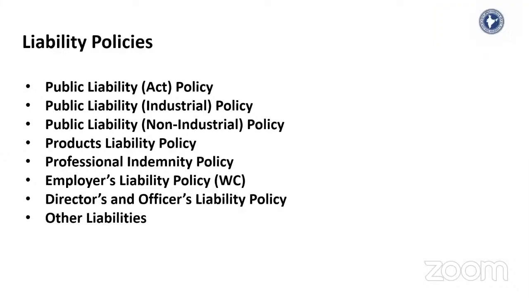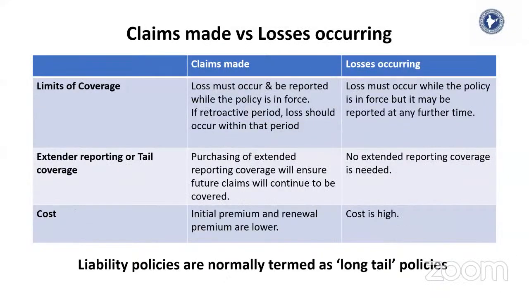Excuse me, sir. Can you explain claims extended reporting or tail coverage with an example? Claims made basis, I have already told you, if the policy is issued from 1st of August 2021 to 31st of July 2022, and there is an incident, an accident, in December 2021.